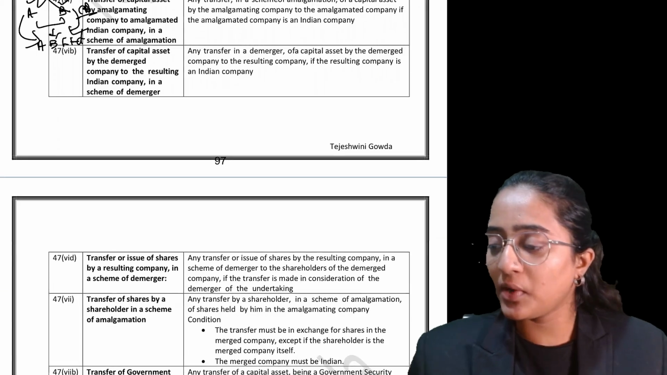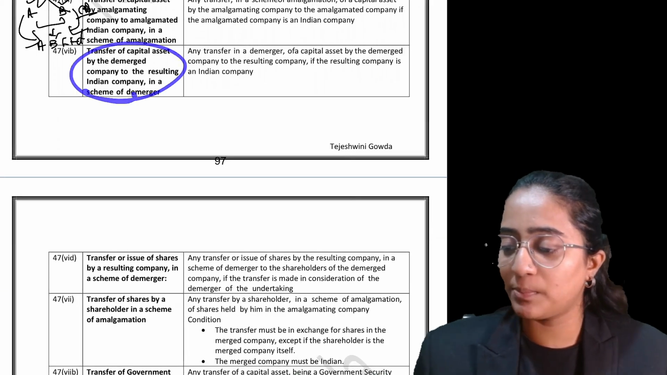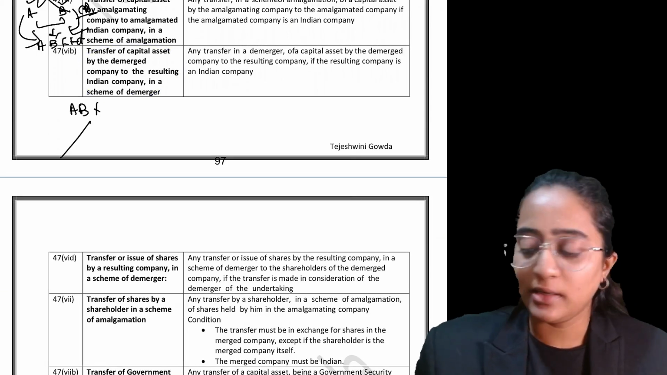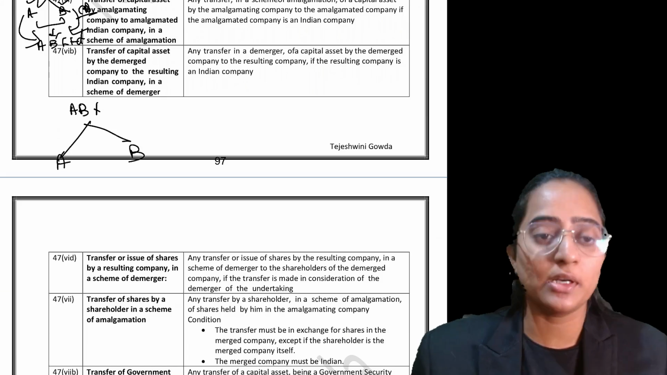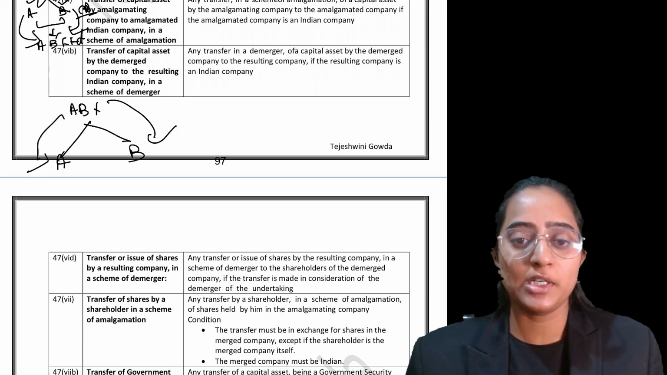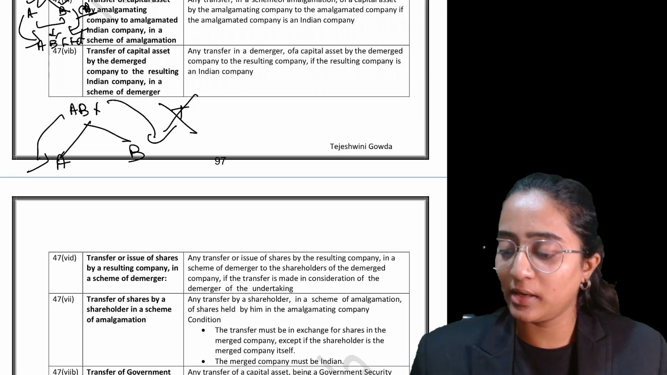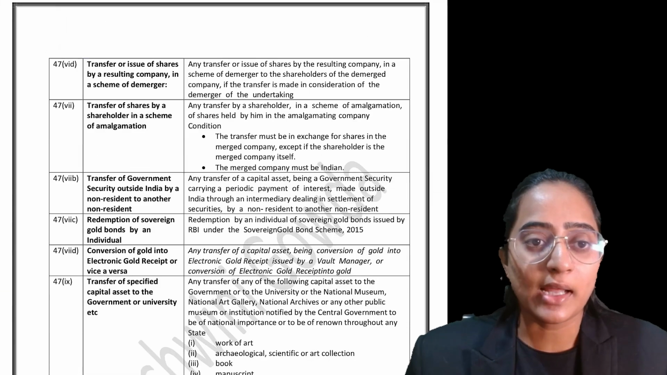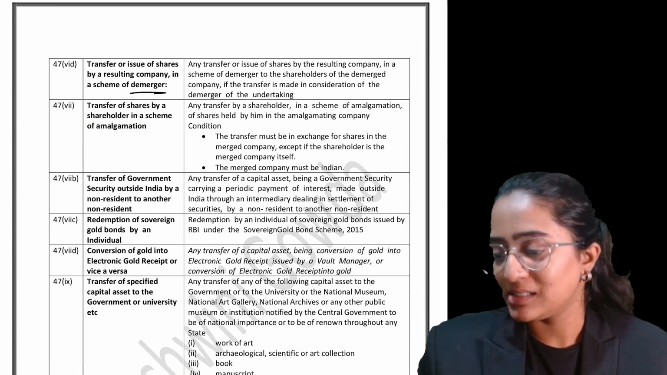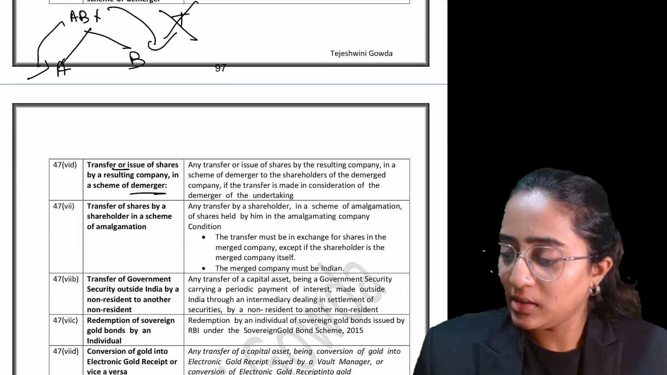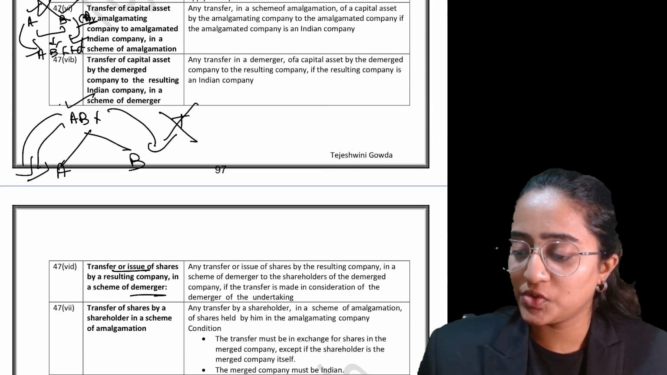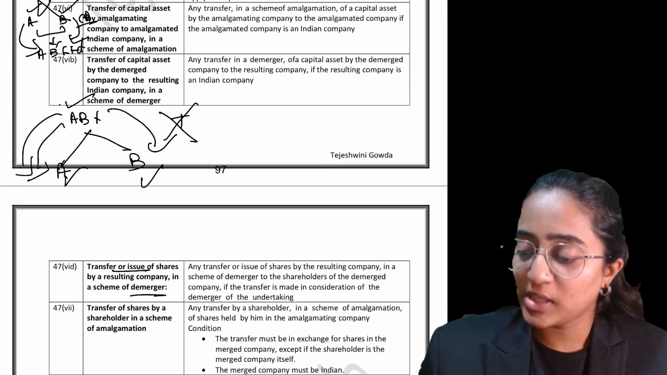Okay. Transfer of a capital asset by a demerged company to a resulting Indian company. That is, there was AB Limited first and now it is demerged. Now it has been split. Assets which are transferred from AB Limited separately to A Limited and B Limited are not regarded as a transfer. Okay. Transfer or issue of shares by the resulting company in the scheme of demerger, same thing. See, the shareholders of AB Limited will now be given shares of A Limited and B Limited.